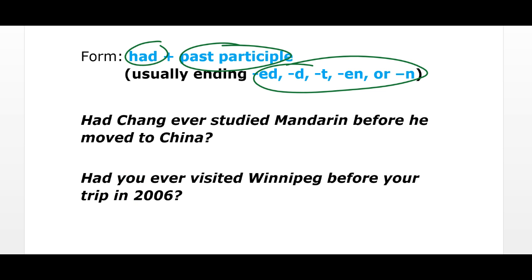Below here, we have two examples that fit this form. The first example, had Chang ever studied Mandarin before he moved to China? We have had and the verb studied with the ed. In the second example, it reads, had you ever visited Winnipeg before your trip in 2006? We have had and the verb visited with an ed as well.